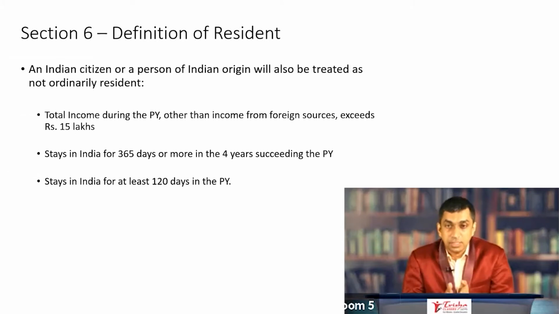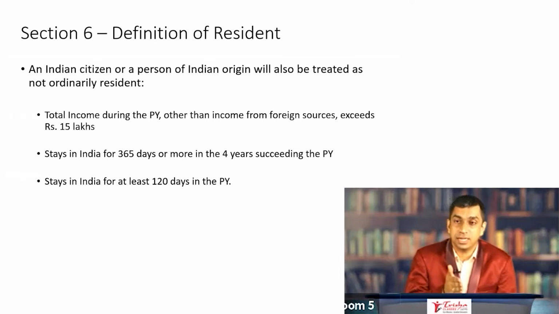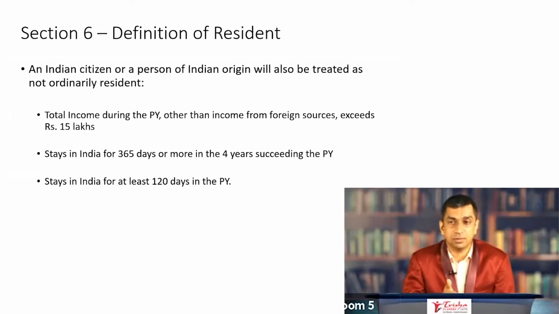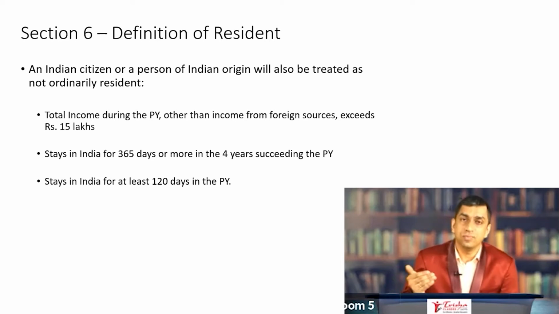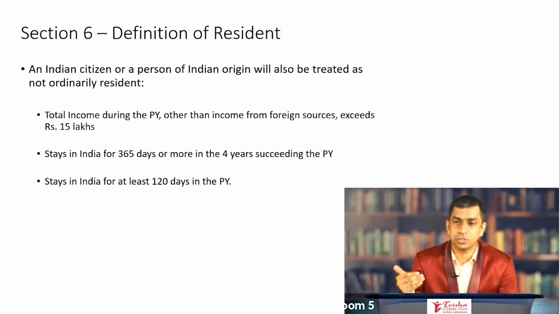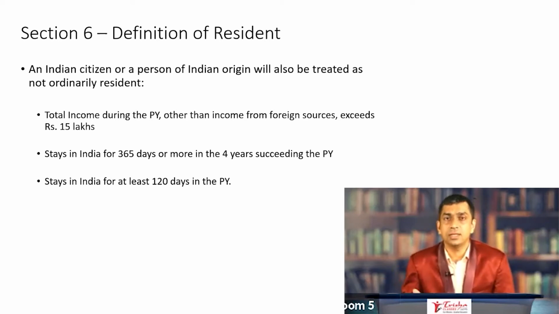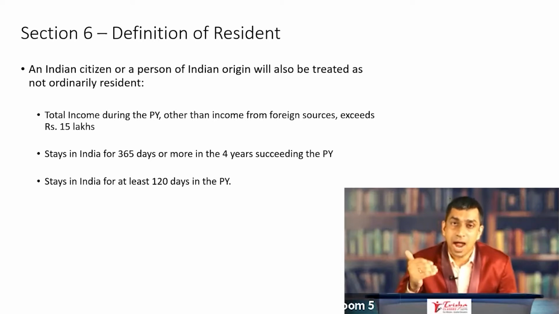Previously, if you had stayed in India for less than 182 days, whatever be your income, there were enough chances that you would become a non-resident if you are an Indian citizen or a person of Indian origin who visits India. The 182 rule had to be satisfied.